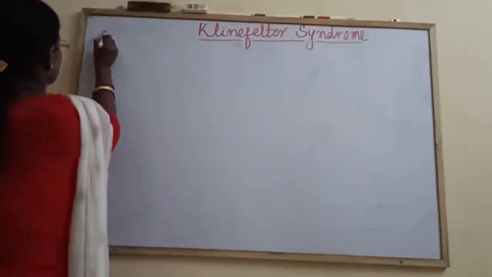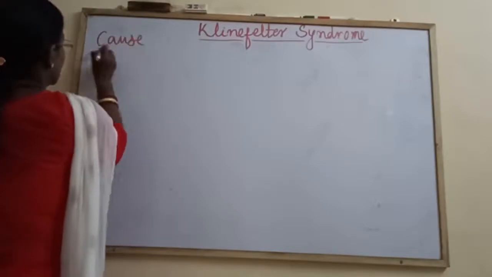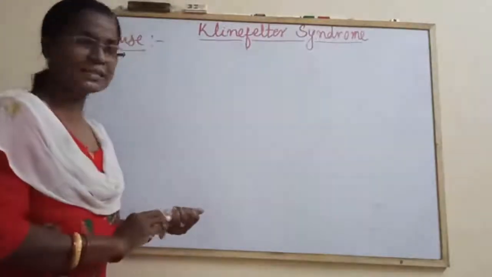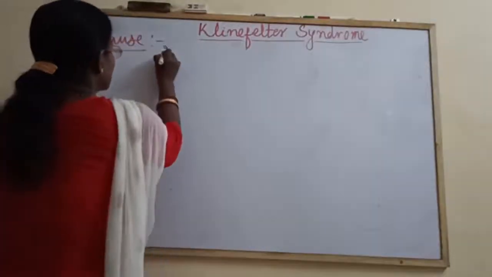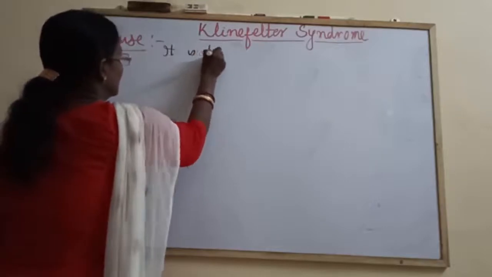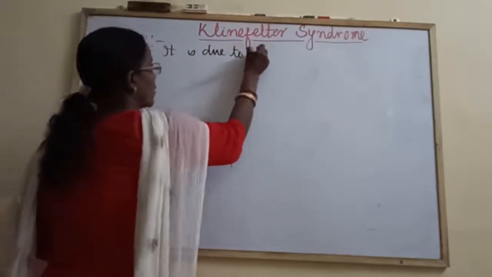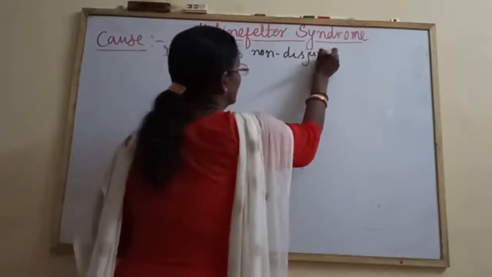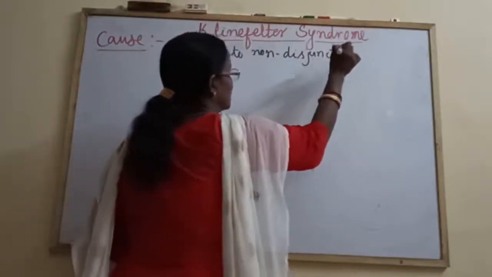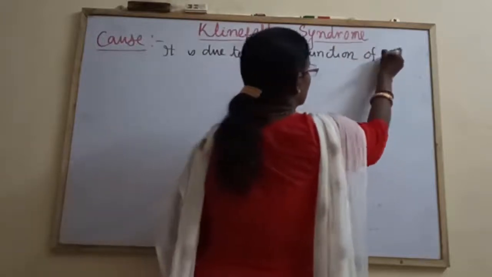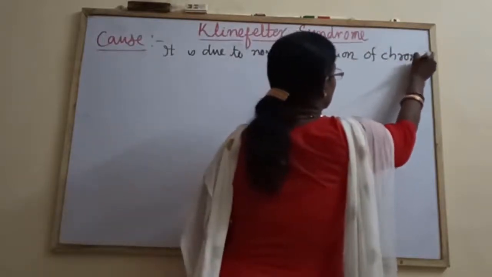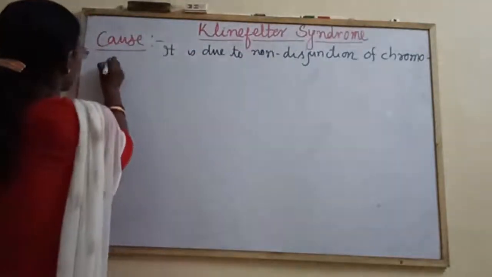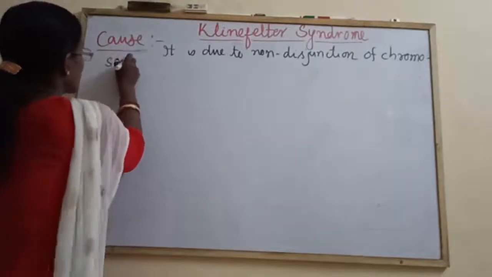As usual, it is the same phenomenon: non-disjunction, or unequal separation of chromosomes.